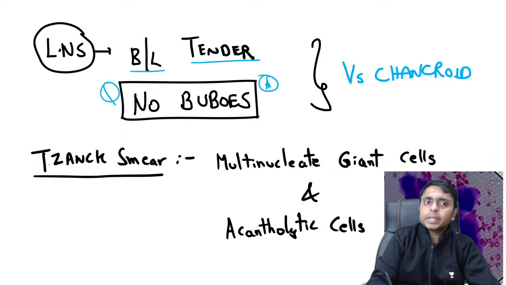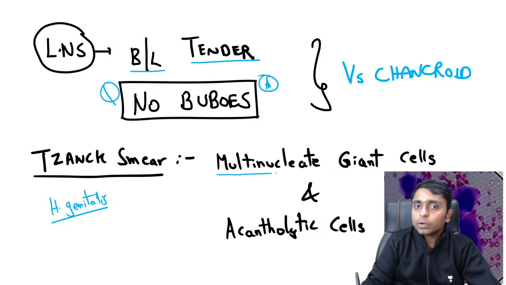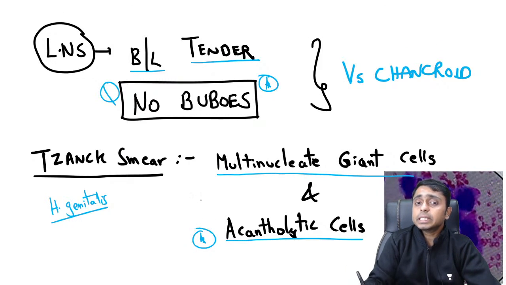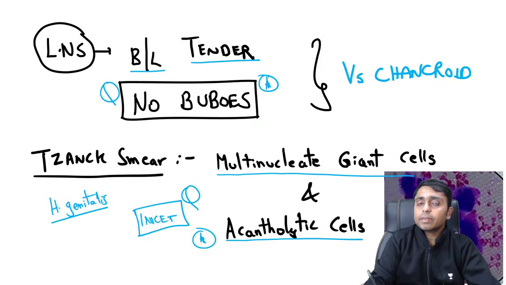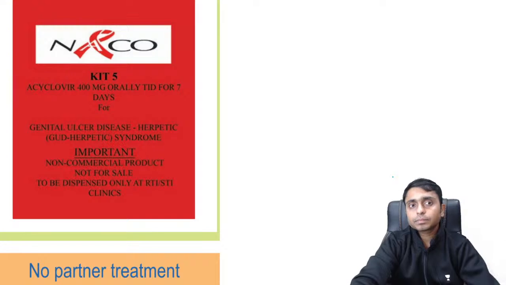Yes, in the Tzanck smear of herpes genitalis, what can we see? We can see multinucleated giant cells and acantholytic cells. So both of these can be seen. This was the INI-CET question. So please remember this very important point. We can see both acantholytic cells and also multinucleated giant cells.